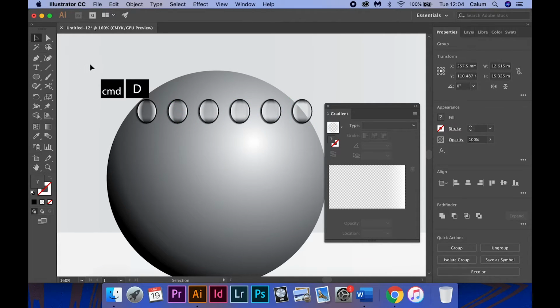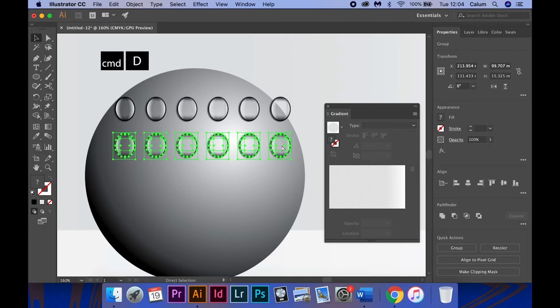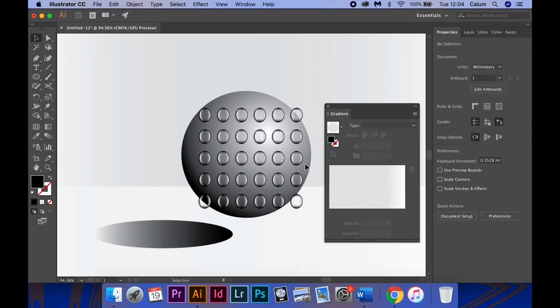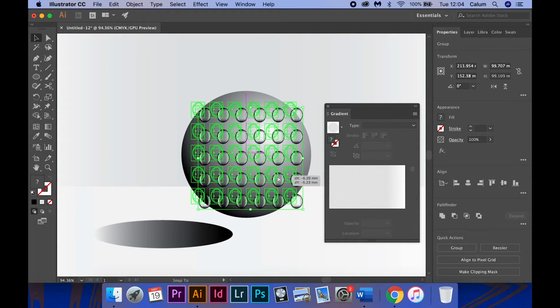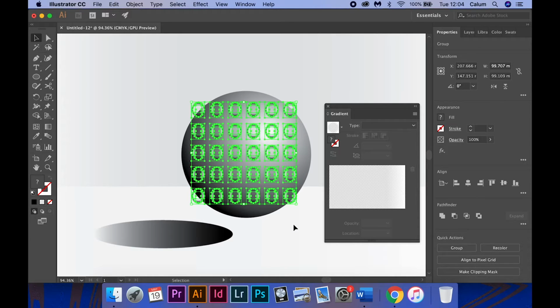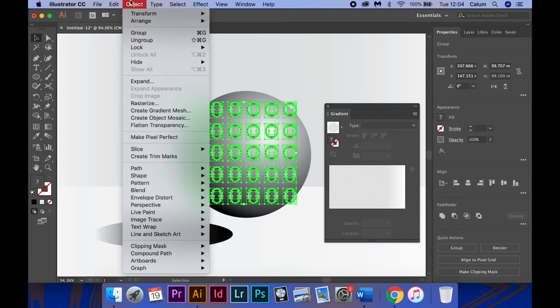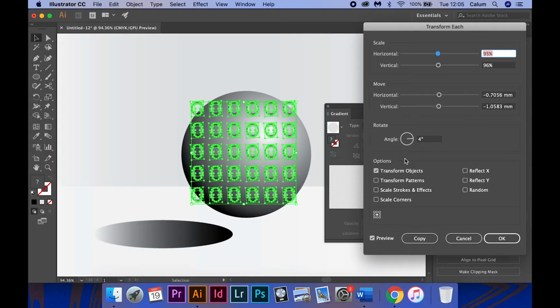I then press Command D to repeat the action several times. I then use Transform Each to make the position, size, and orientation random on each water droplet.